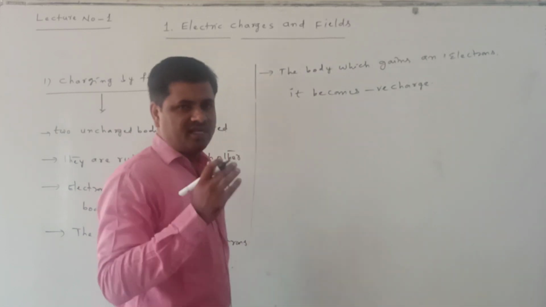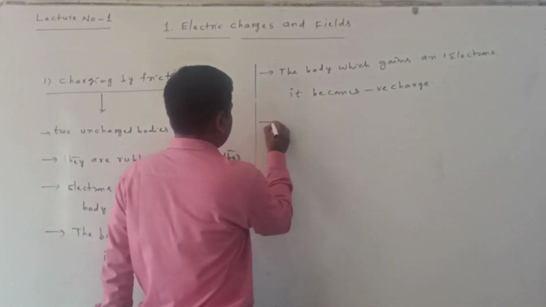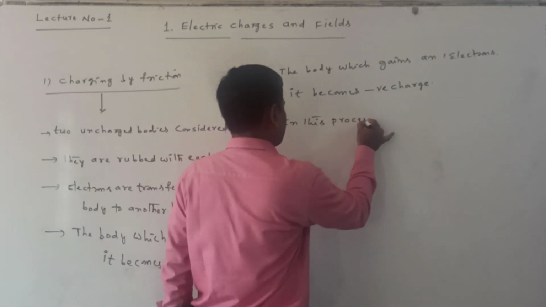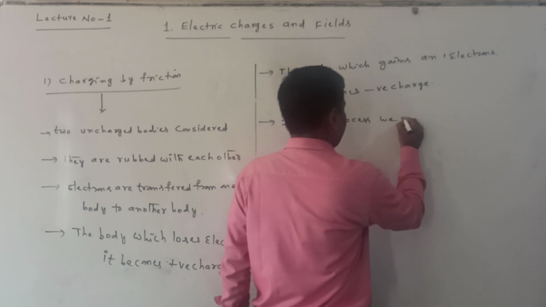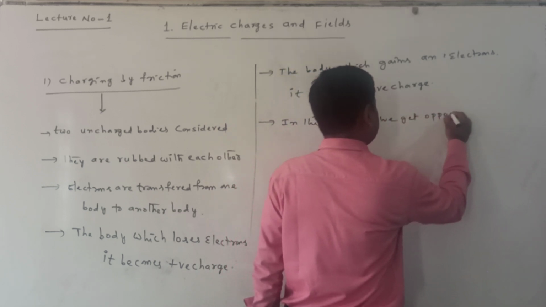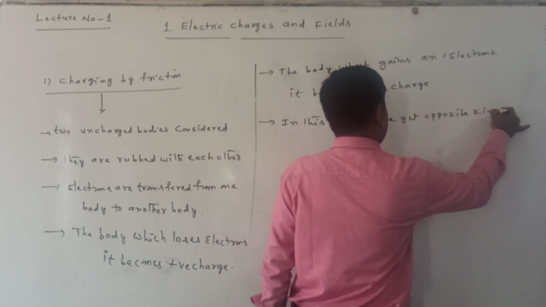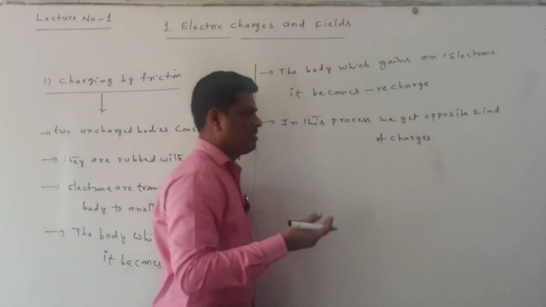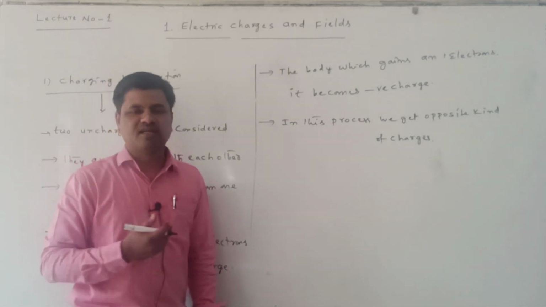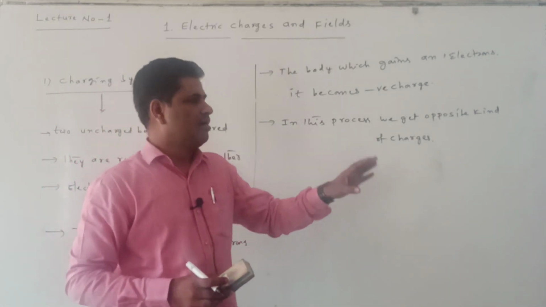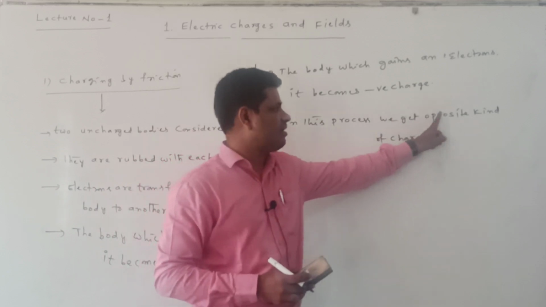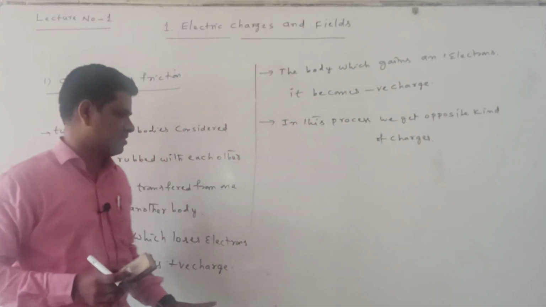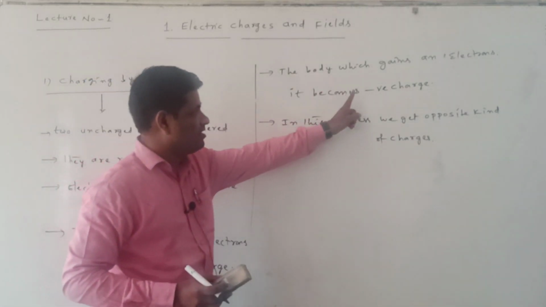From this we understand one concept: in this process we get opposite kinds of charges, because other methods give different types of charges compared to this one. That's why we say that in this process we get opposite kinds of charges, not the same kind. One becomes positive, another becomes negative.